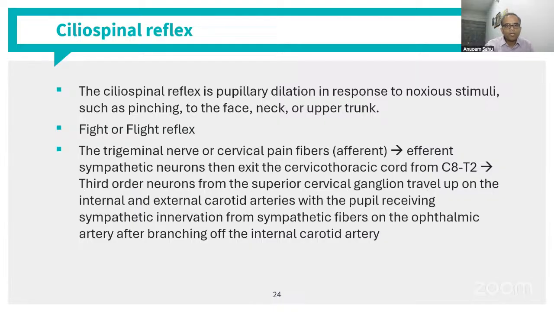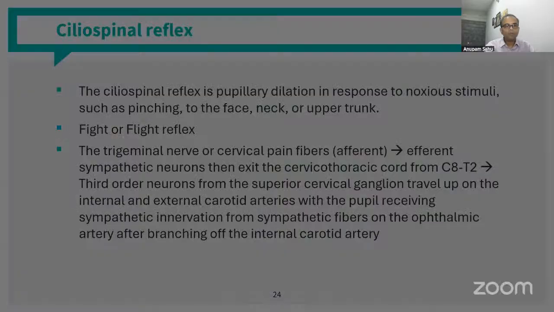So the trigeminal nerve or the cervical. So this is the ciliospinal reflex pathway. If people are interested, the trigeminal nerve or cervical pain fibers lead to the efferent sympathetic neurons, which then exit the cervicothoracic cord, again from the C8 to T2 area. And from there, the third order neurons go from the superior cervical ganglion up to the internal and external carotid arteries, and the pupil receives the sympathetic innervation and dilates. So that is all about the pupillary pathways.